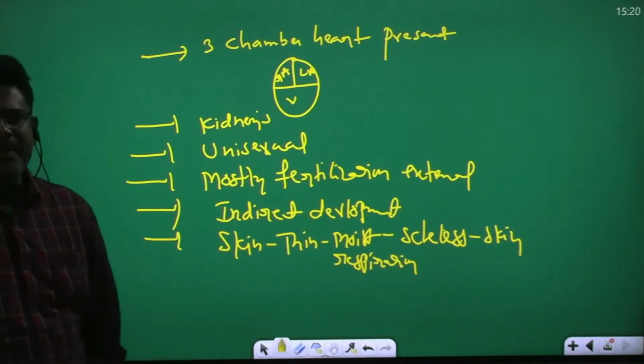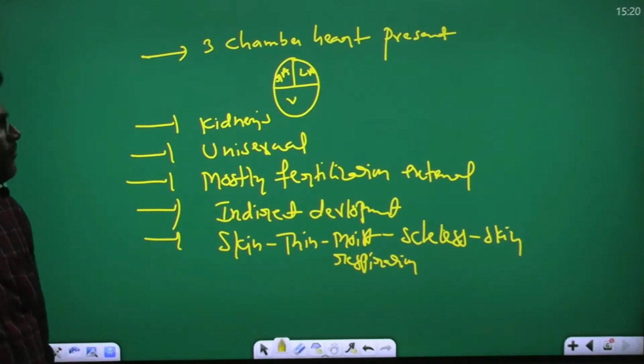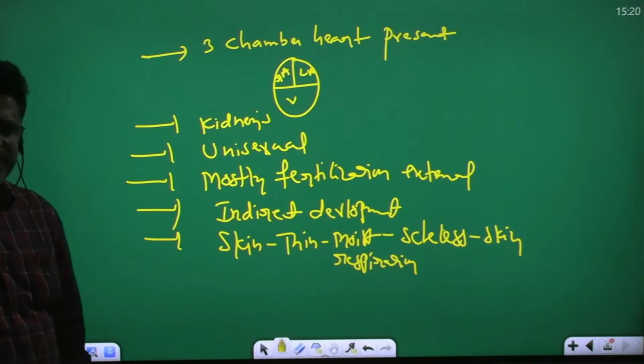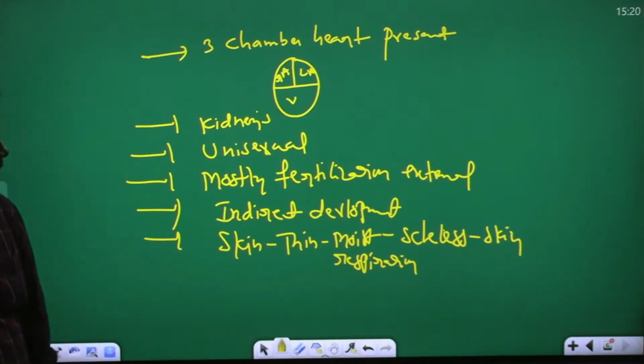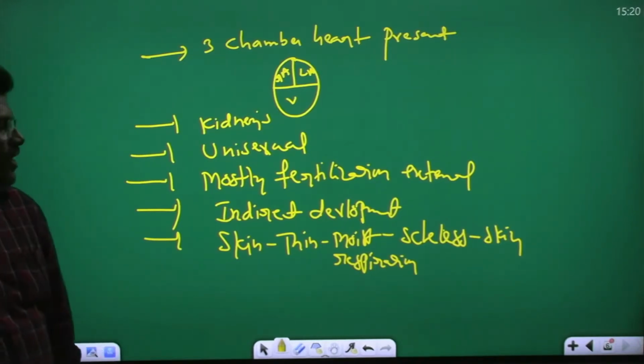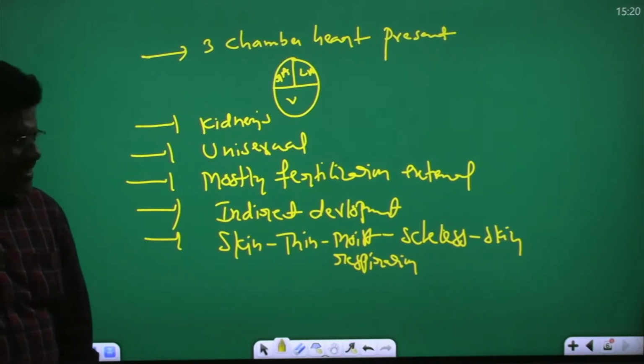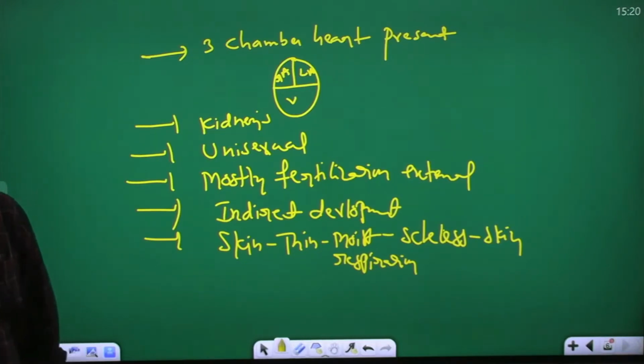A 3-chamber heart is present: right atrium, left atrium, and ventricle. Excretory organs are kidneys. They are unisexual. Mostly fertilization is external, with indirect development. Skin is thin, moist, scaleless, useful for respiration.